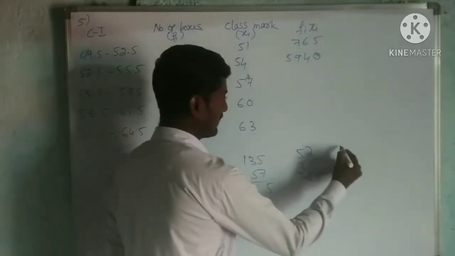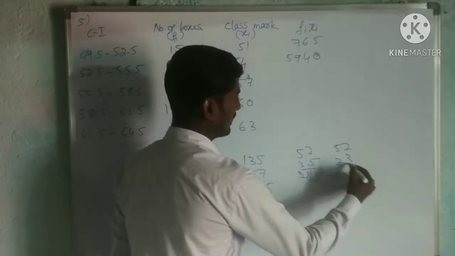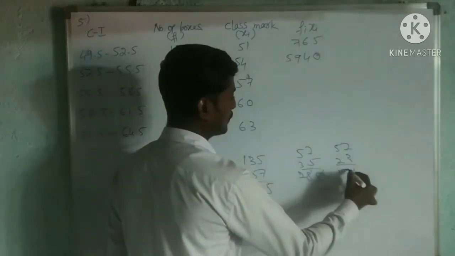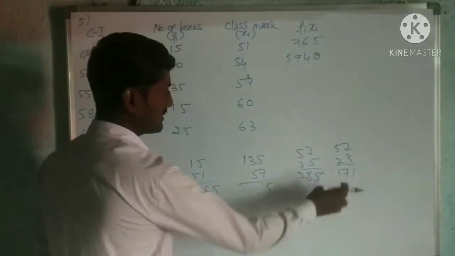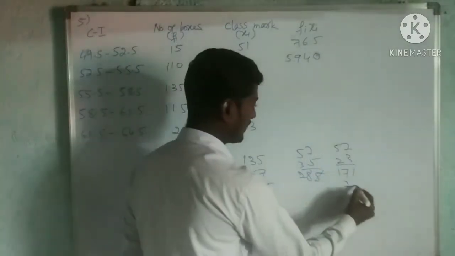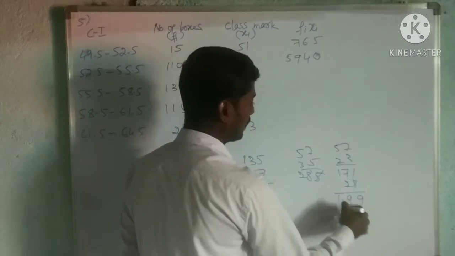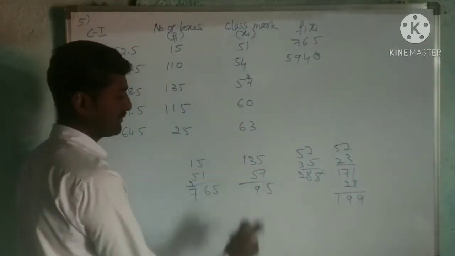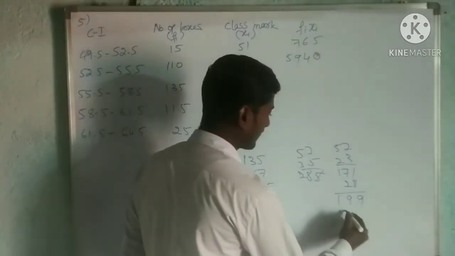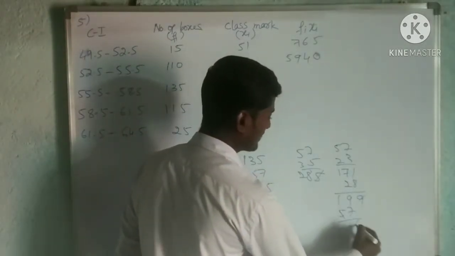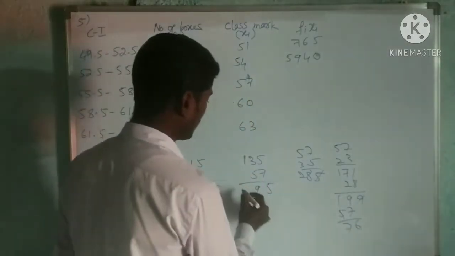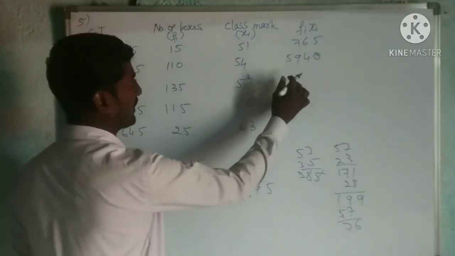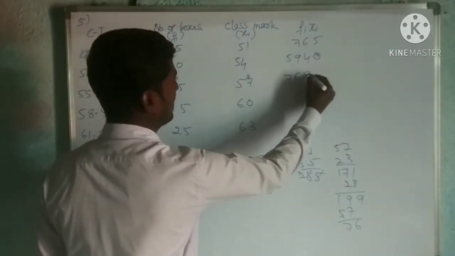Then 57 3s are 171. 171 plus 28, 199. 57 ones are 57 plus 19, so this is 7695.